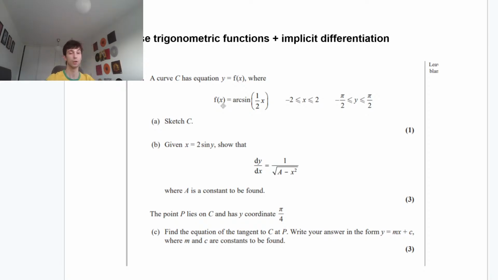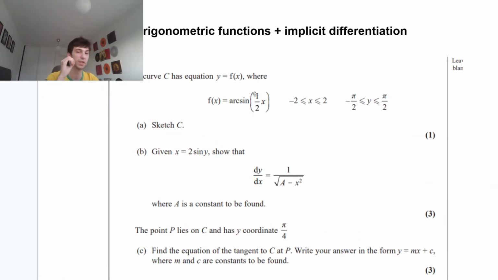So we're doing an inverse trigonometric function, guys. We're told a curve C has the equation y equals f of x, where f of x equals arcsine of half x. We're told that x must be larger than or equal to minus 2, or less than or equal to 2. And y must be larger than or equal to minus pi over 2, and less than or equal to pi over 2. As we know, these are the conditions for our inverse trigonometric functions.